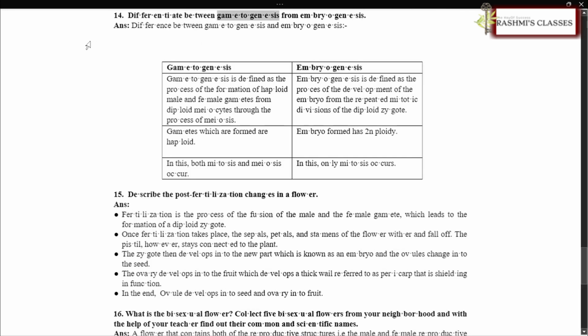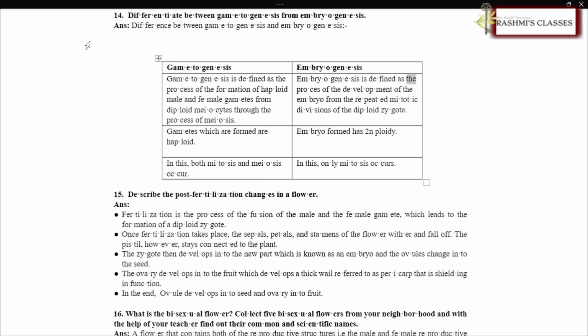Differentiate between gametogenesis and embryogenesis. ANS, difference between gametogenesis and embryogenesis. Gametogenesis is defined as the process of the formation of haploid male and female gametes from diploid meiocytes through the process of meiosis.